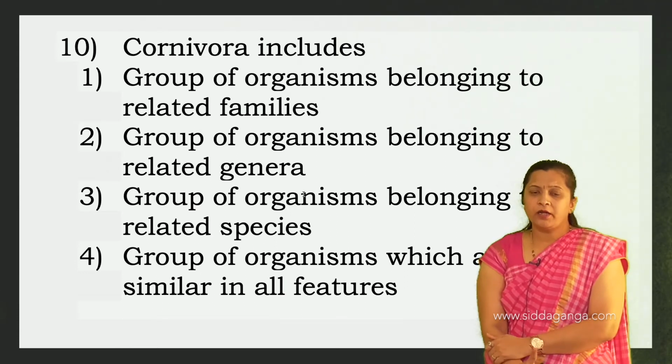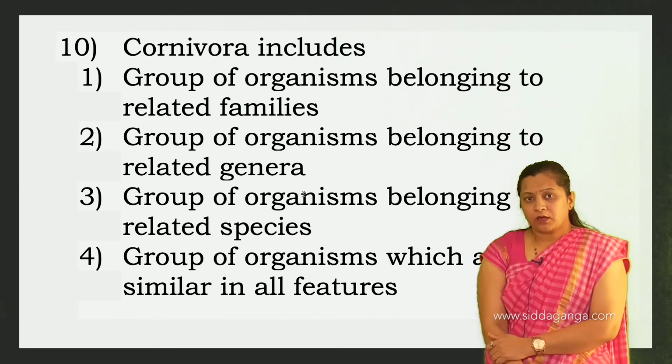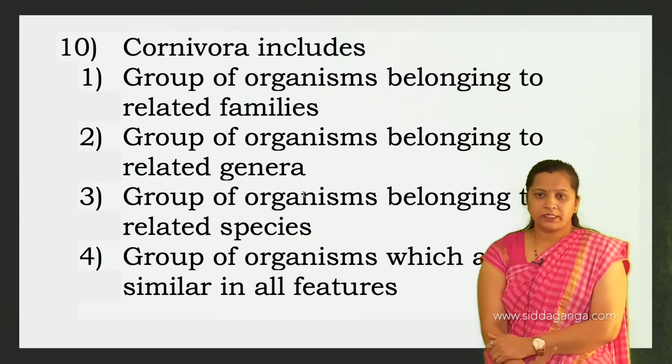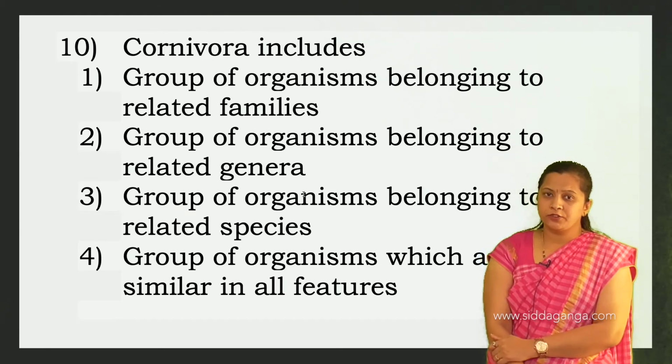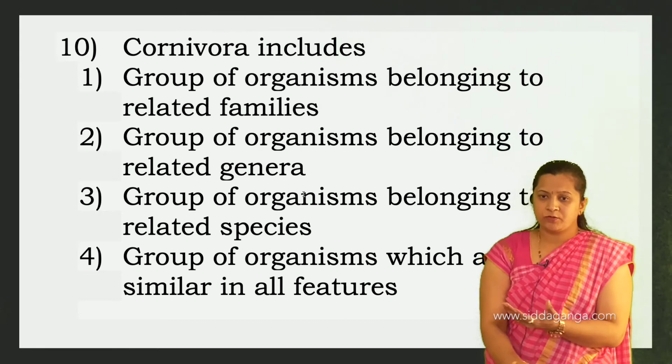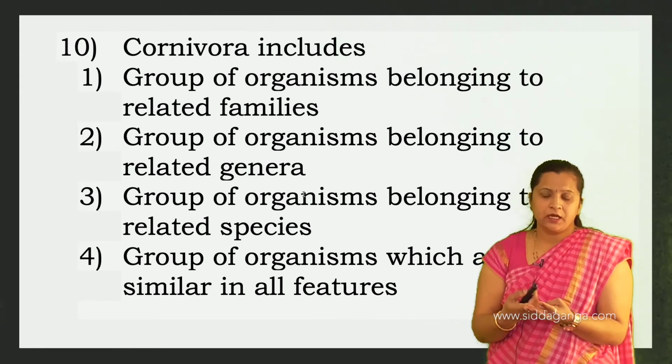Here they have given Carnivora. Carnivora is the order. Carnivora includes a group of organisms belonging to related families. First, the lowest level is species. Next to species is genus.